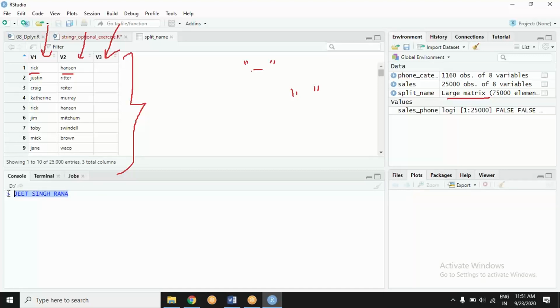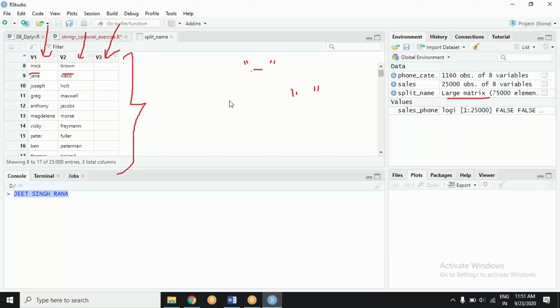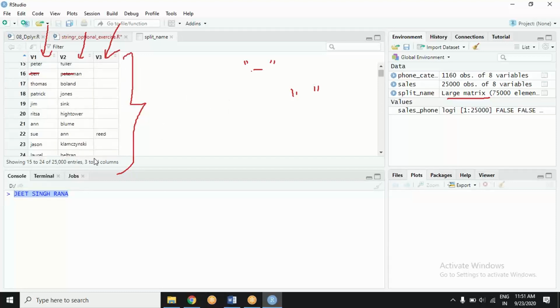Now, whosoever is having these three strings in their names, for them there would be a value. For others, it is looking blank. So that's why V3 is coming. I don't know where. Somebody must be there. You see, here it is, Sue and Reed. So this is the lady who is having three strings in her name. So that is why variable 3. Got this?